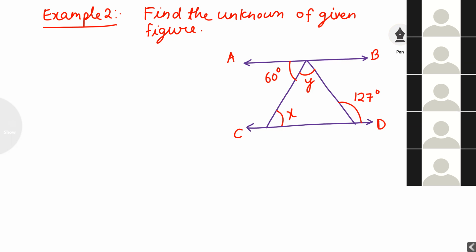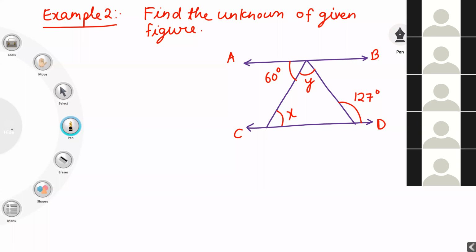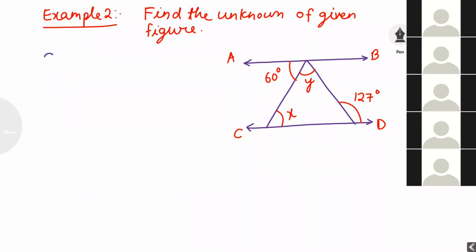Very interesting question and very easy question. With the help of the property, we'll solve this question. I hope, students, you got an idea of what the value of x is here. I can say directly the value of x is equal to 60 degrees. Why? Alternate interior angle.